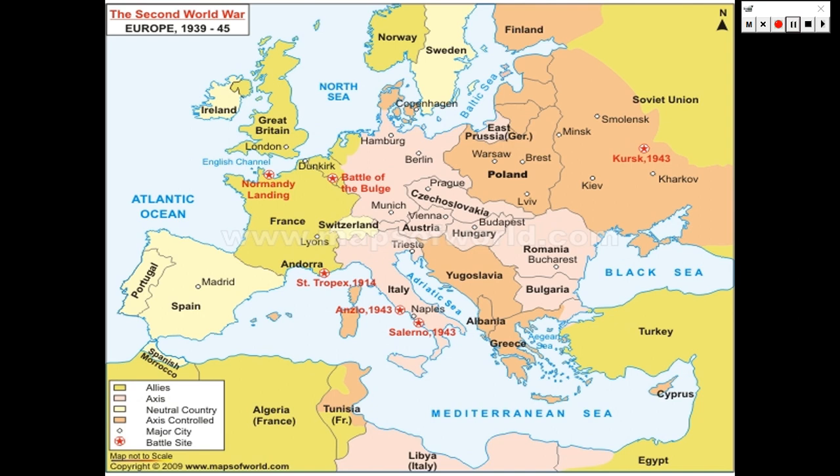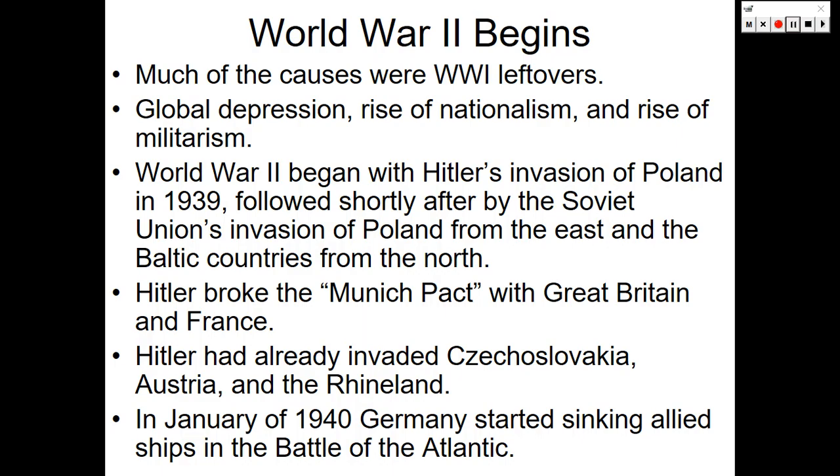So what we are going to be looking at are two major theaters of war. This is the European theater of war that we're going to discuss, and also on this particular map we're going to deal with the North African theater of war as well. So those are the two major theaters of war that are involved. We've got Europe and we have the North African. We'll also be dealing with the Pacific, but I'll get to that momentarily.